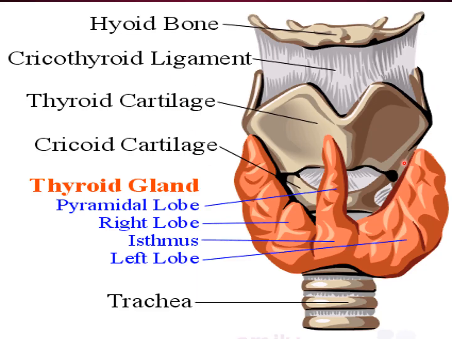Okay, so in this diagram we can make out this is the thyroid gland having two lateral lobes, the right lobe and the left lobe. The two lobes are connected by the isthmus, which is in the midline, and there is an extension from the isthmus. This is known as the pyramidal lobe of the thyroid gland.